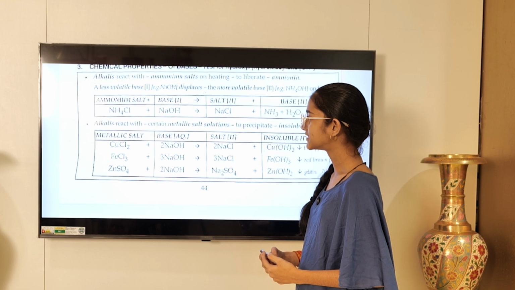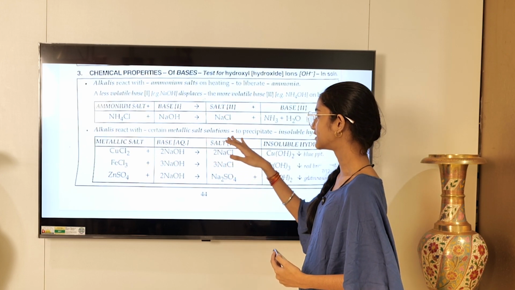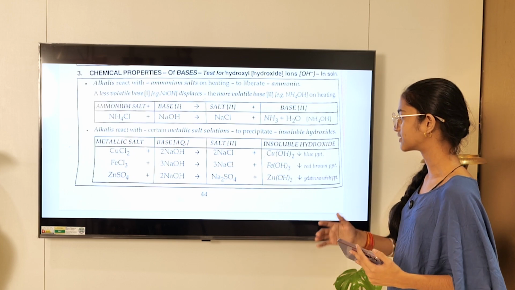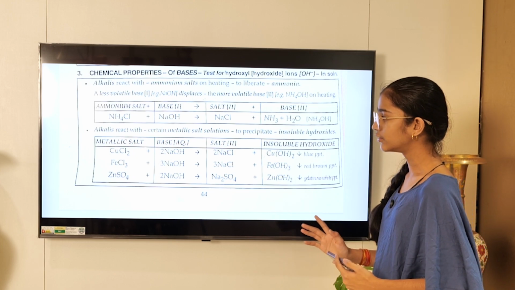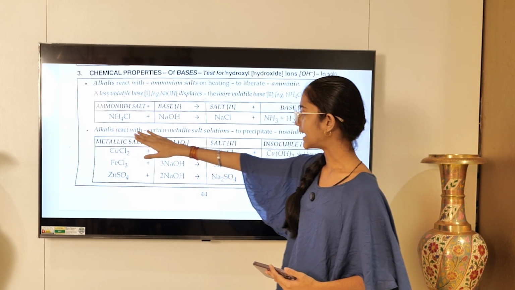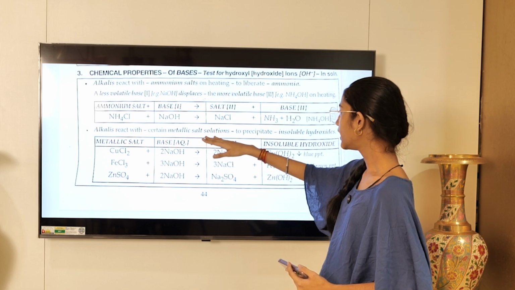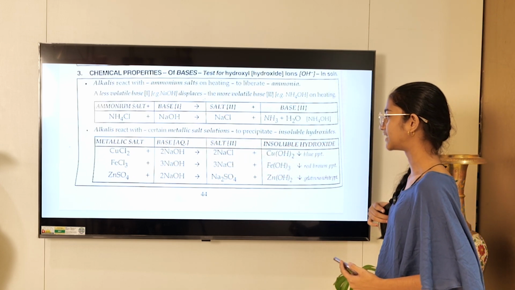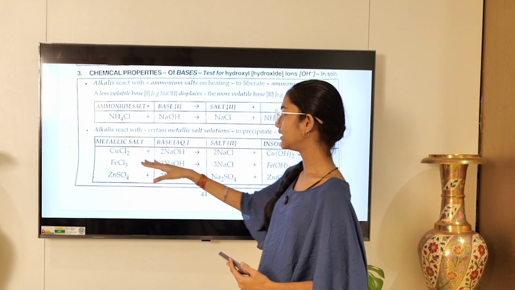Alkalis react with certain metallic salt solutions to precipitate insoluble hydroxides. So now we know that alkali is going to react with metallic salt solution to give a precipitate which is insoluble hydroxide. Let's see.